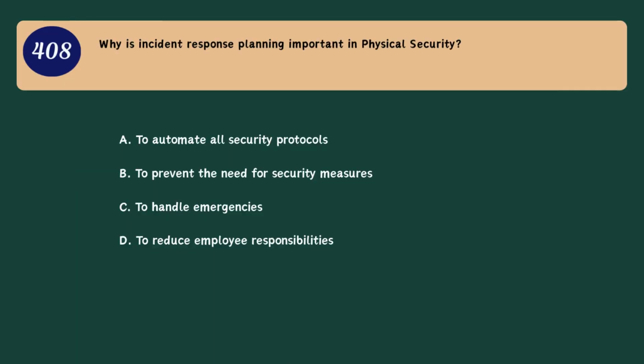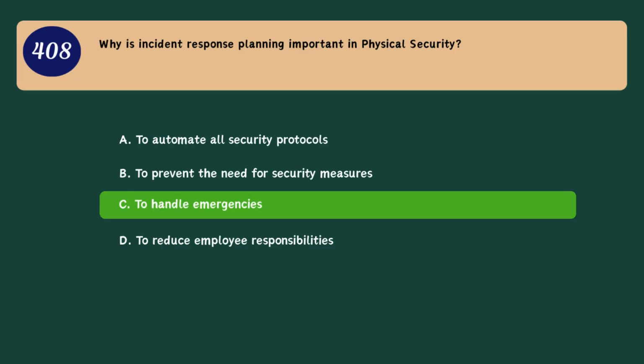Question 408. Why is incident response planning important in physical security? A. To automate all security protocols. B. To prevent the need for security measures. C. To handle emergencies. D. To reduce employee responsibilities. Correct answer. C. To handle emergencies.